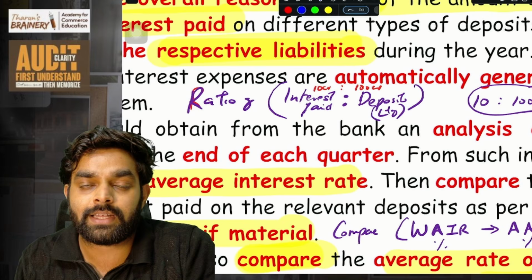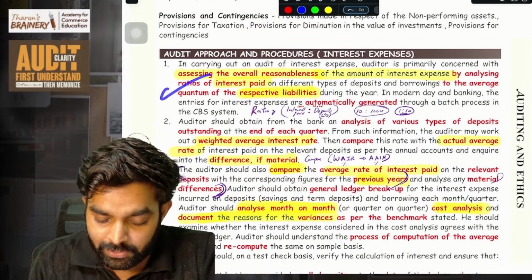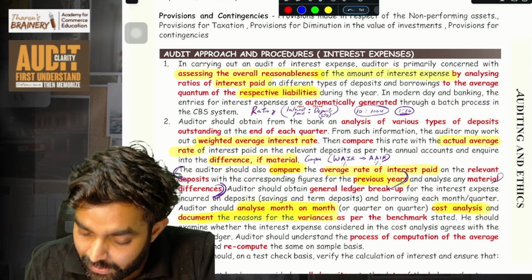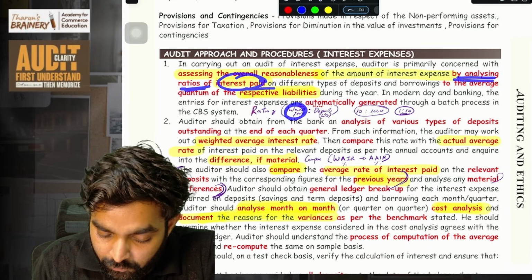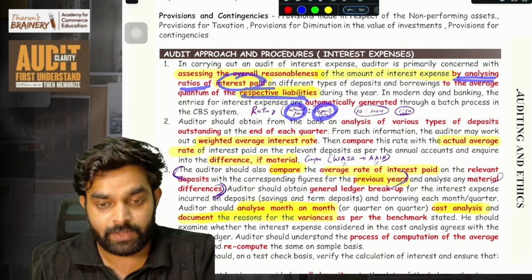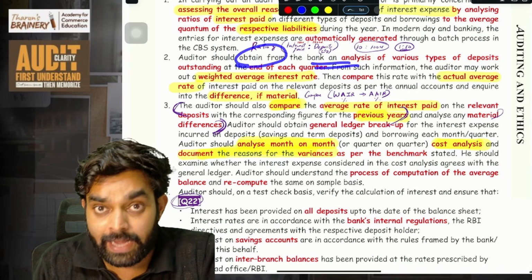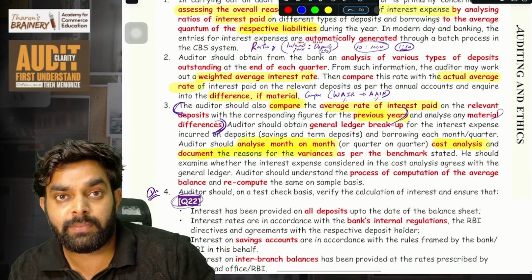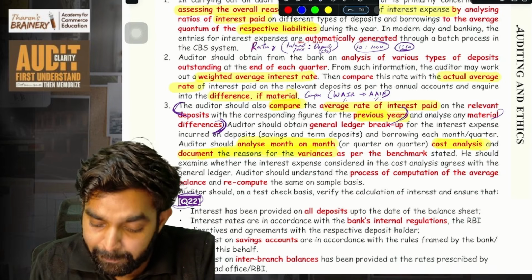So now we need to analyze the reason and say whether it is reasonable or not. That is what this point is about: we have to assess the overall reasonableness of the amount by analyzing the ratio of interest paid with the total liability. That is the first point. Second, the auditor needs to obtain from the bank an analysis of the various types of deposits. Different types of deposits will be there: savings deposit, fixed deposit, recurring deposits. We have to obtain a breakup of all this from them.